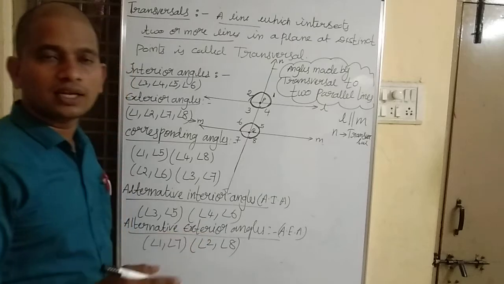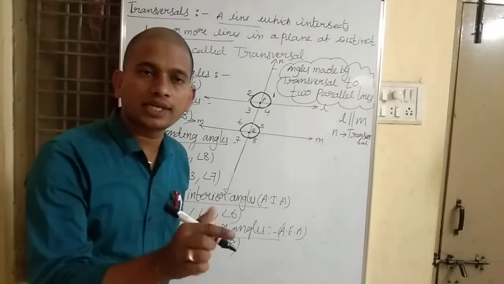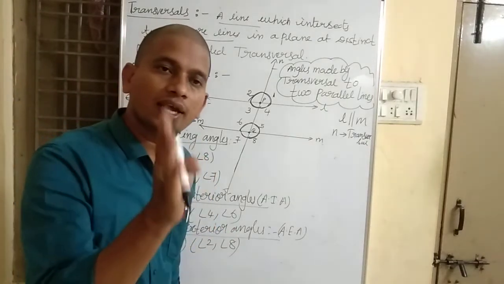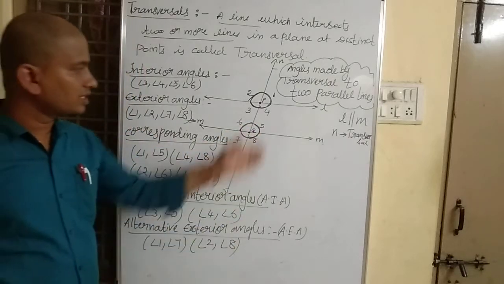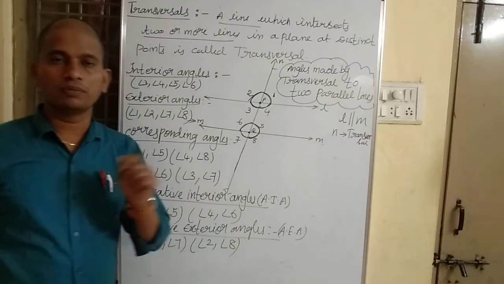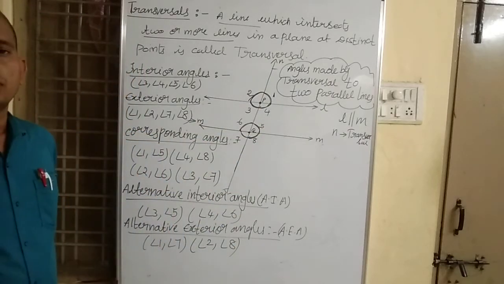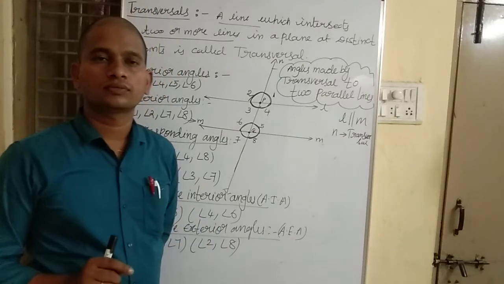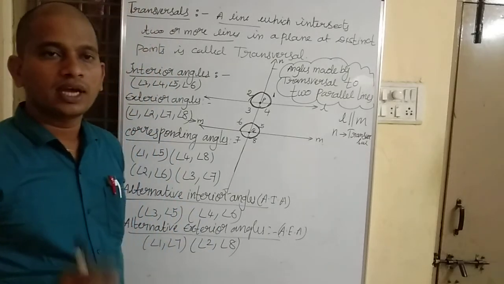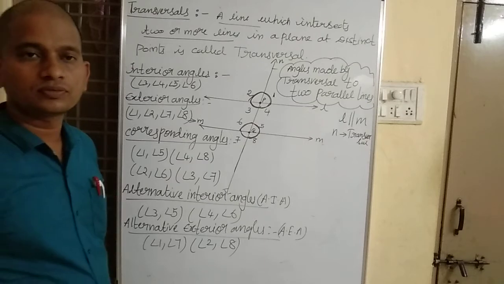If a transversal intersects two parallel lines, again 8 angles are going to be formed. Yes, the same case, 8 angles will be formed.